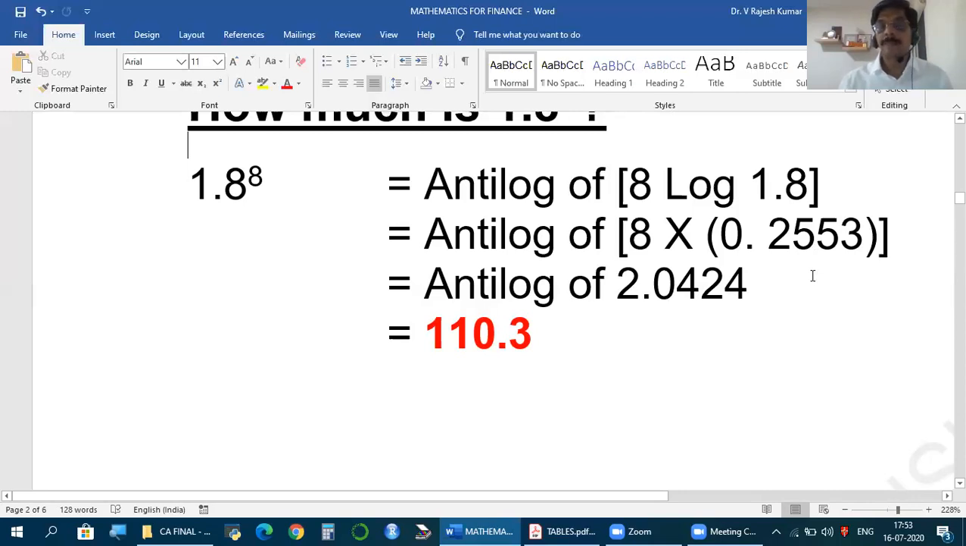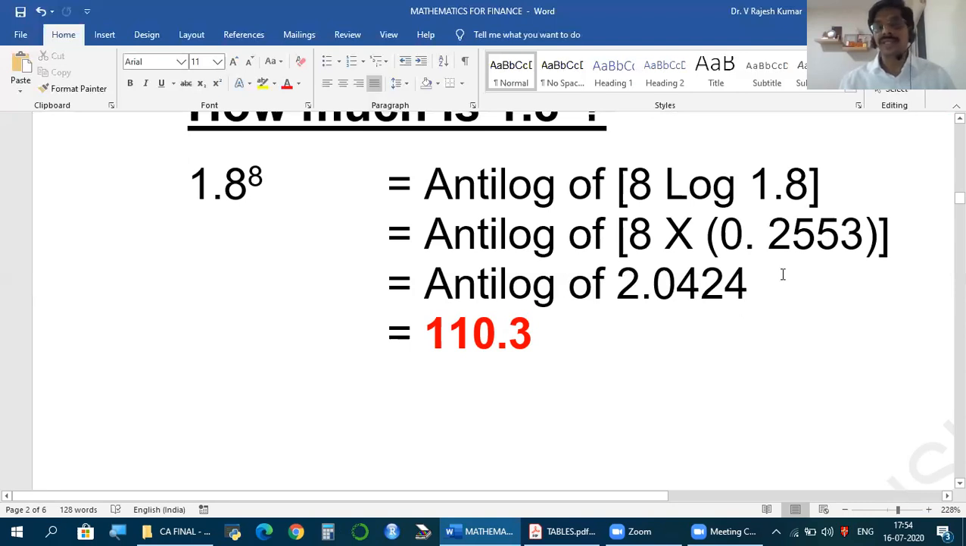Listen carefully. Now, first we find characteristic. How? In this number, the original number 1.8, find how many digits we have before decimal. 1.8 is the number. Before decimal, how many digits? We have one digit. Now, whatever the number of digits we have before decimal in this number, from that minus 1. So we have one digit before decimal, minus 1, 0. 0 is called the characteristic. So 1 digit before decimal, minus 1, 0.